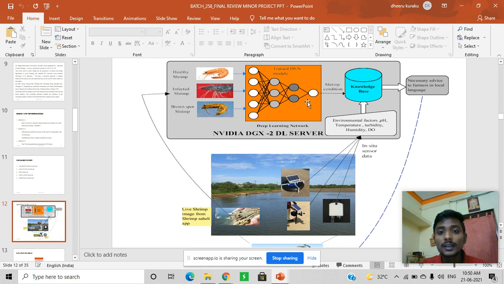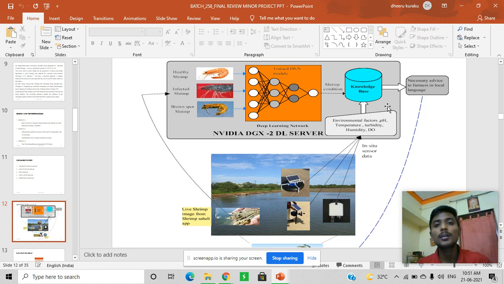It has about 16 layers, of which, due to complexity, I have shown only 4. Around 14 are deep layers, and one is the input layer and one is the output layer. So this data will be sent to the knowledge base, and by using in-situ sensor data like the temperature of the pond, dissolved oxygen content, pH level, water temperature and atmospheric pressure, these kinds of data will also be sent to the database live, so they can analyze whether the shrimp got infected.